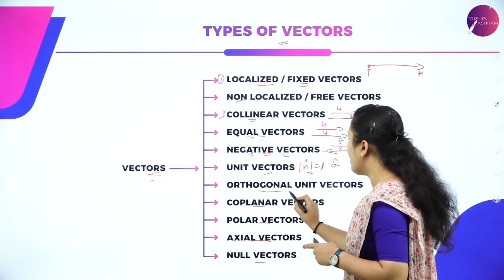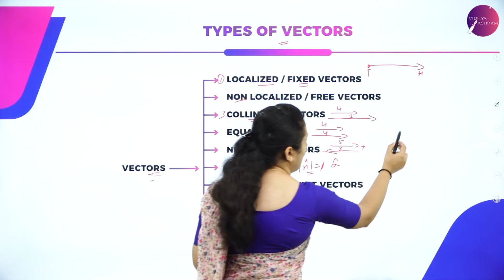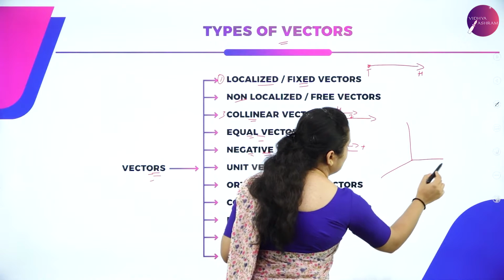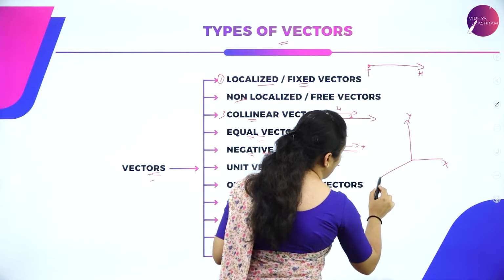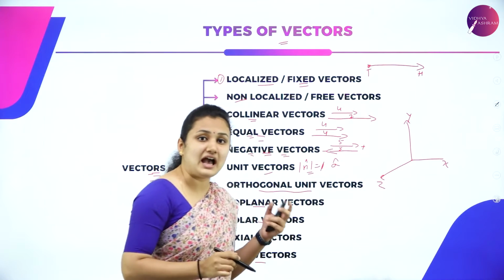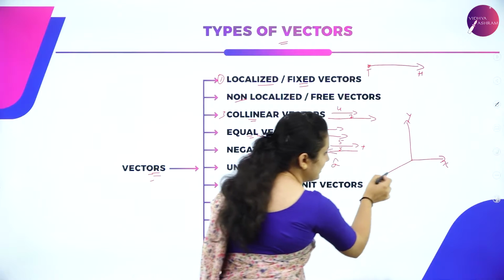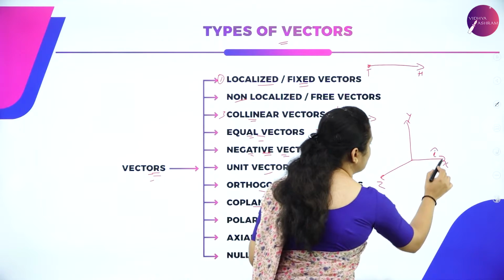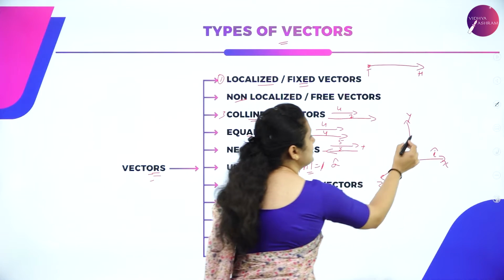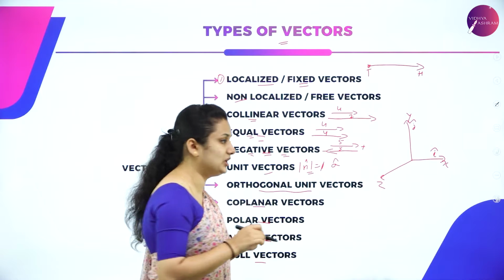Next you have the orthogonal unit vector. So what do you mean by this? If you have a 3 coordinate system x, y and z, each axis has a unit vector. Say I cap is a unit vector along the x-axis. We use a cap to represent a unit vector.